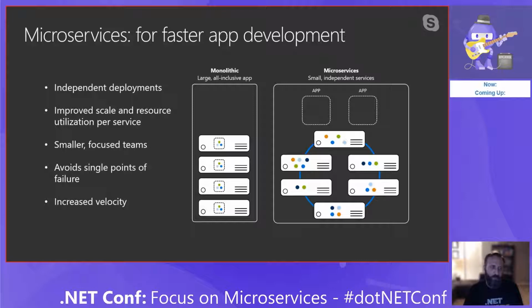Now, what does that really mean? That means that hopefully if that one service fails, it does not take down the entire application. If it's a mail service or a messaging service or a notification service, it's okay for that one service not to work in the broad spectrum of the entire application. It should not bring down the world. I think we've all experienced at some point that, hey, my one connection to one external dependency failed, my whole app doesn't work. We just get a 404 or a 500 or something like that, and then we're getting calls. Hopefully developing a microservices architectural pattern eliminates some of those types of situations.